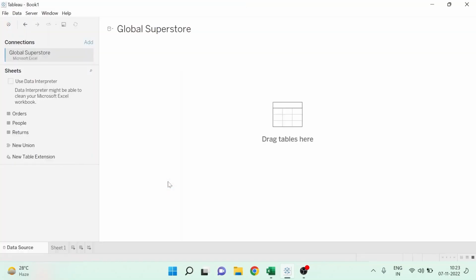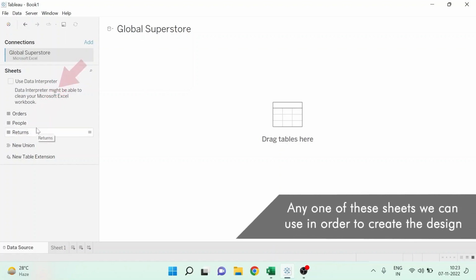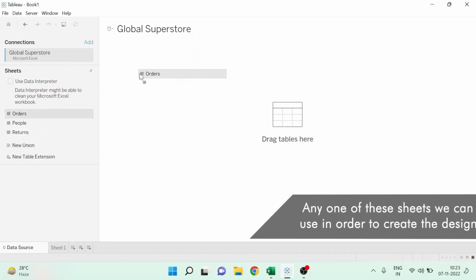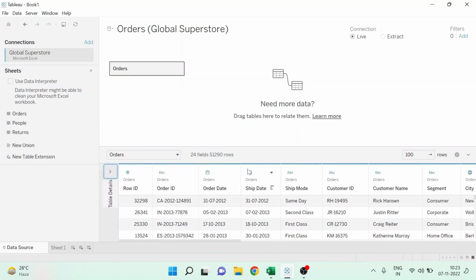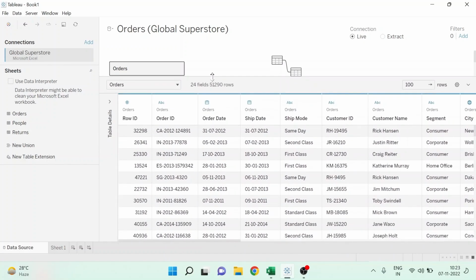Now the next layout which comes up on the screen is like this. We have the three different sheets which were available in the global superstore dataset, and these are the same three sheets mentioned in the Excel sheet as well. Now any one of the sheets we can use in order to create the design. We can just drag the order sheet, and this is how Tableau is going to represent every data in this particular dataset.